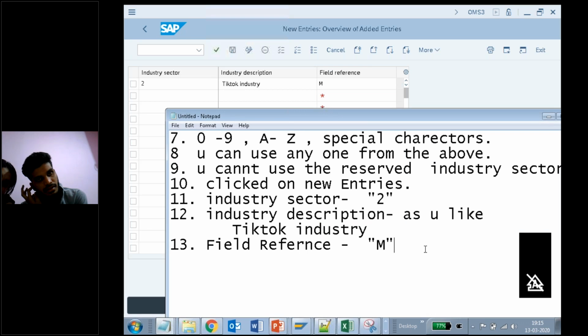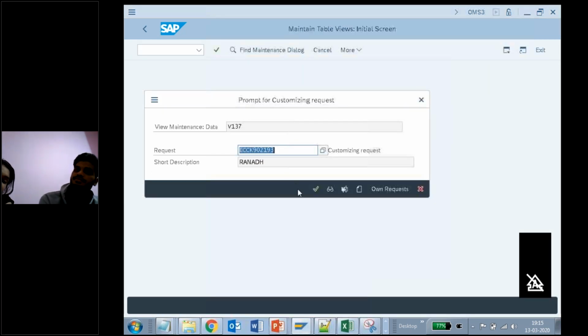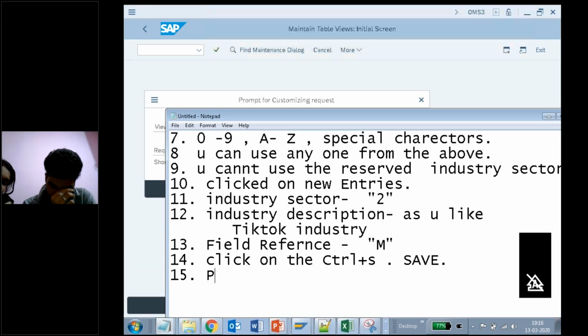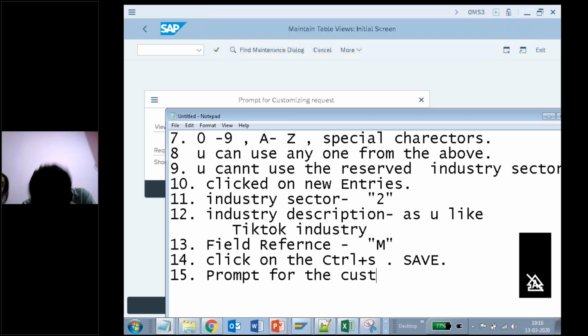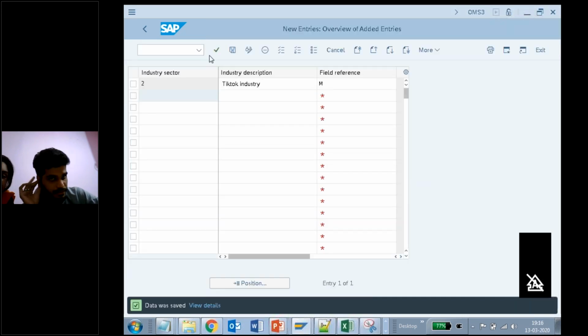Control plus S. After this is done, the 14th step is to click on CTRL plus S, which is nothing but the save button. Yes or no? So click on save. It is done. Then you get the message, the 15th one, prompt for customizing request. Successfully updated. You should understand that it is successfully done. Now you need to press enter here. So this is done, right?